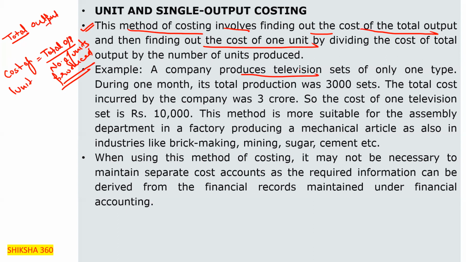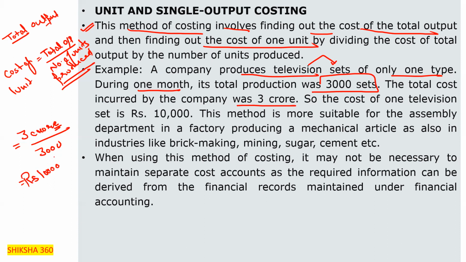Example. Now we will discuss one example. A company produces television sets of only one type. During 1 month, its total production was 3000 sets. The total cost incurred by the company was 3 crore. So for the cost of one television set we just have to divide it, so the cost of one television set is rupees 10,000.